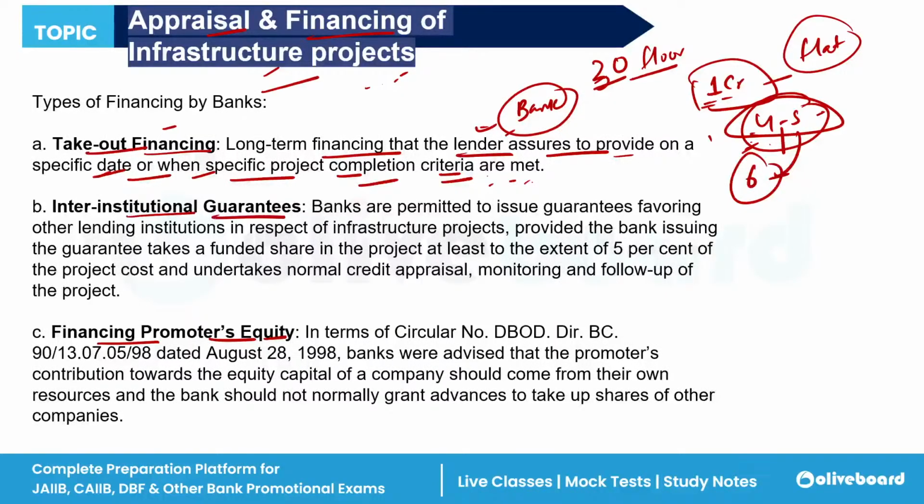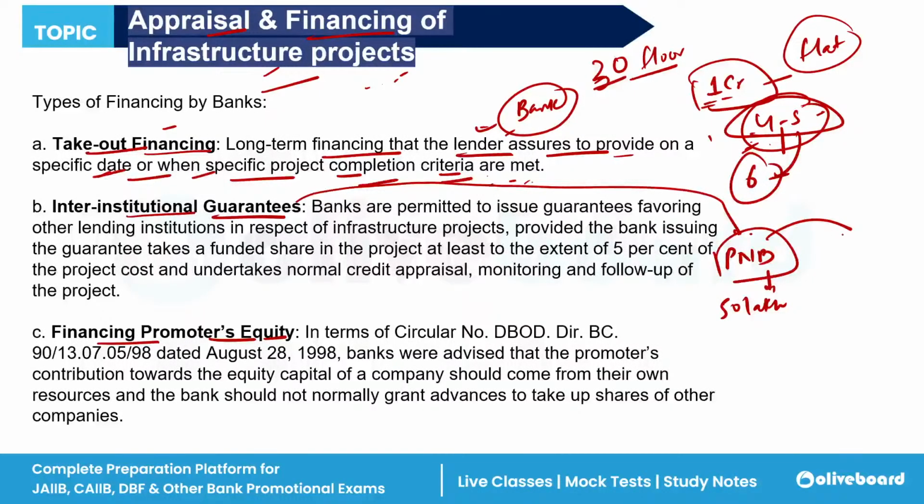Now, next is inter-institutional guarantees. This basically tells that one bank gives a guarantee for another bank. Like a person came to PNB and asked for 50 lakh rupees. The PNB bank says, okay, go and ask for the money from Union Bank of India.